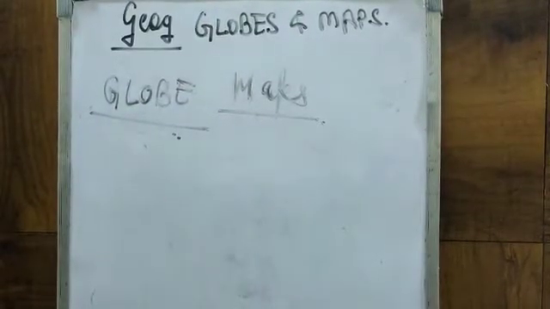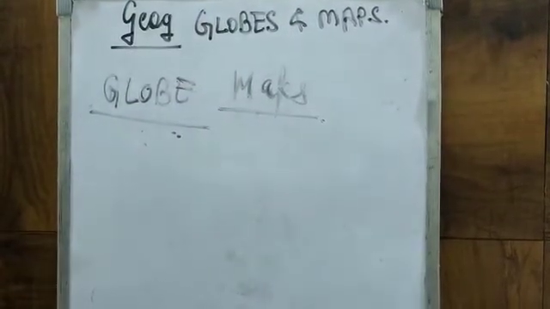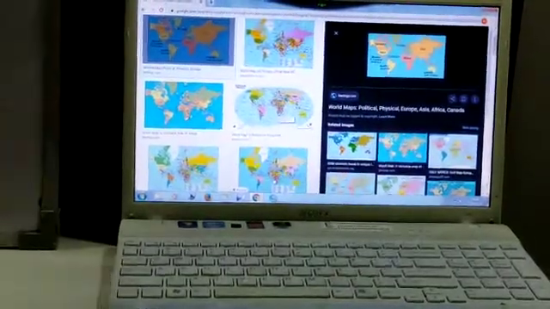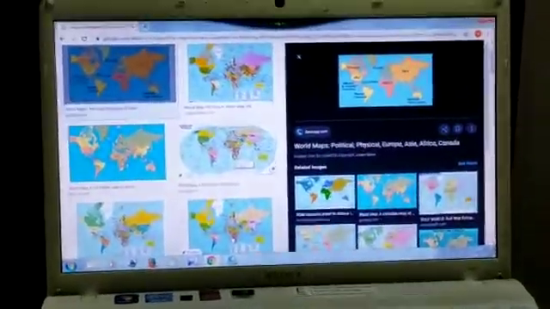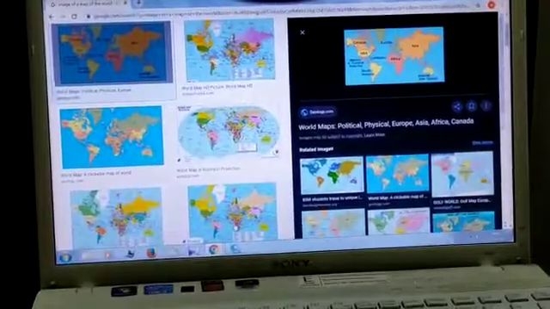Now let me show you some images of maps. Types of maps. Can you see the maps? Yes. So these are the maps.